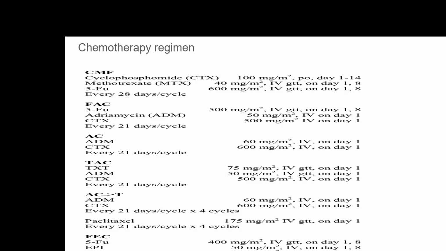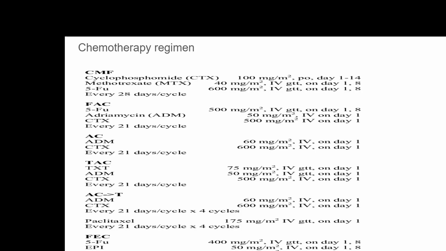Now the chemotherapy regimen, again from our clinical point of view, I am not going into this, we will not use that, but you have to have a fair idea of the types of chemotherapy used. Selection of the chemotherapy regimen would be based upon the type of the tumor, and I am not going into that detail, like which type of tumor, which condition requires chemotherapy, which type of chemotherapy.